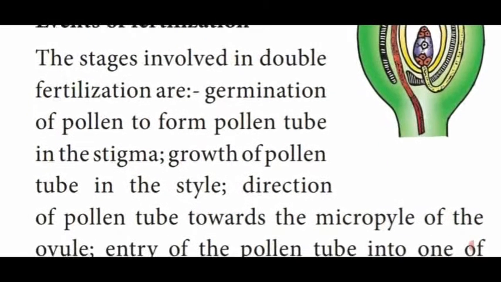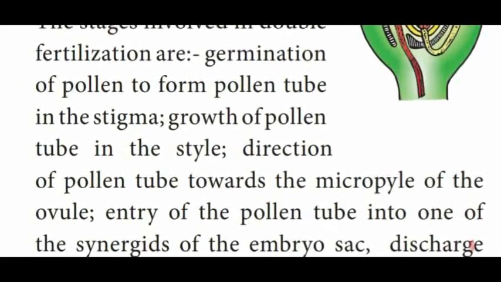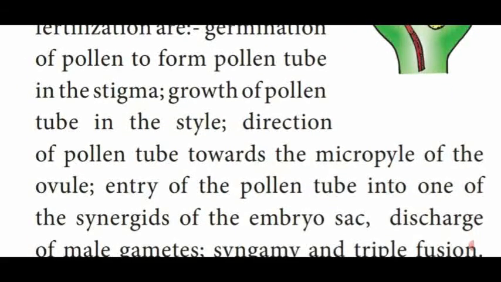Dear students, in this angiospermic fertilization, double fertilization takes place. So these fertilization processes take place in different stages. The first one is the germination of pollen tube in the stigma region. That is the first point. Dear students, in your book it's given in the form of a paragraph, but you have to write it in the form of points. It's an important book back question.